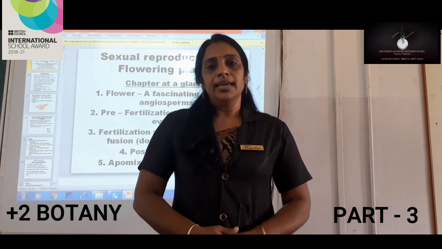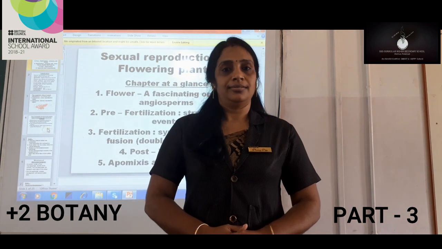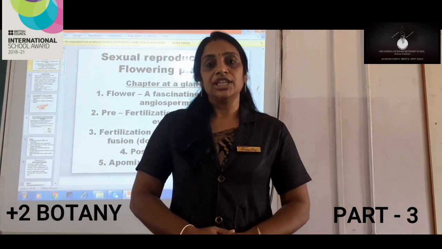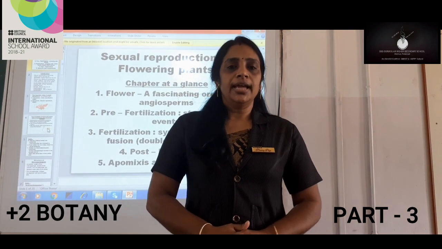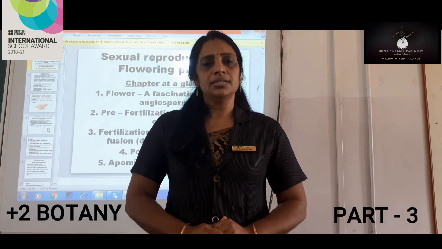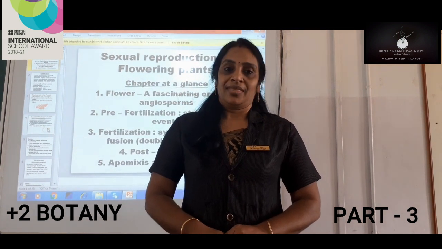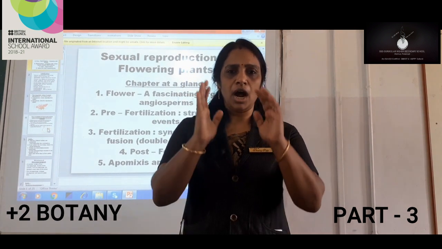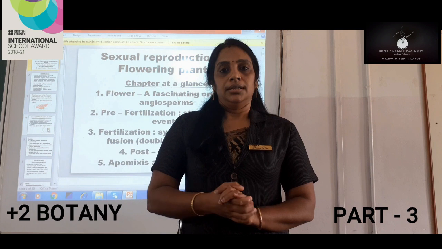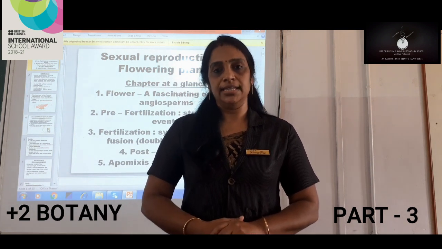So I am here again with botany, going to take chapter 2, sexual reproduction in flowering plants. Before that, we can just recollect what we have studied in our previous class. In the previous class, we have just seen the outline of how reproduction is taking place in the organism.